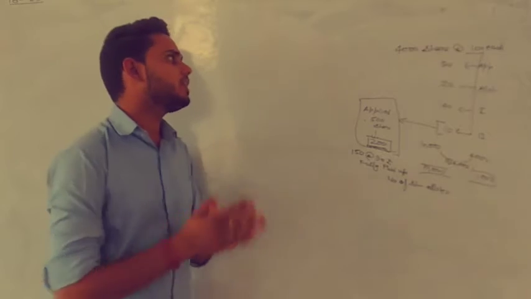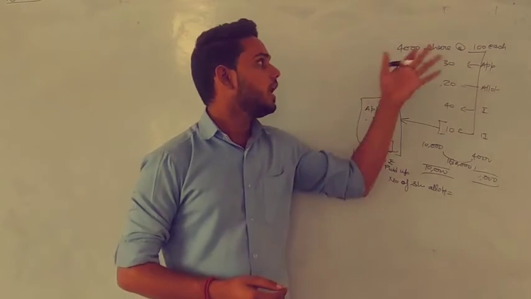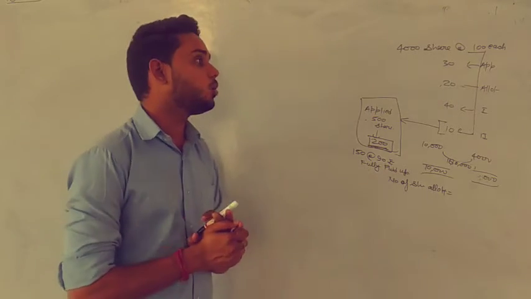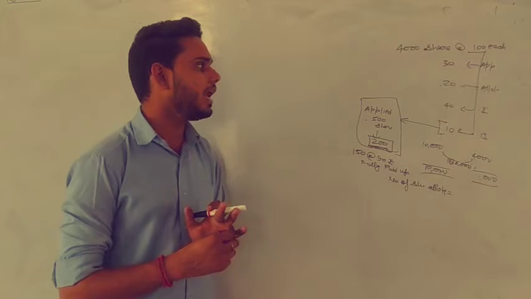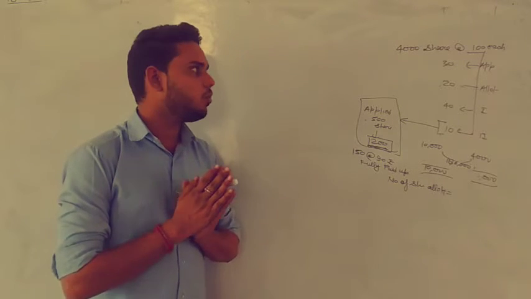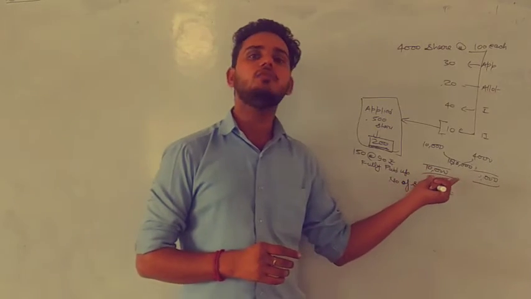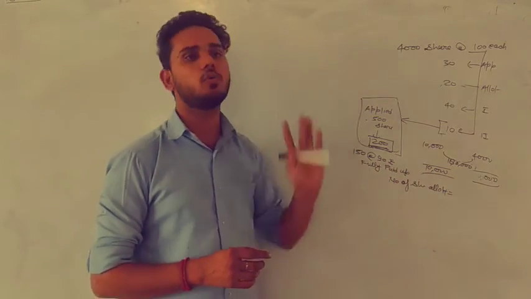So what was given in this question: a company issued 4,000 shares of 100 rupees each, and the amount was payable as 30 on application, 20 on allotment, 40 on first call, and 10 rupees on final call. The public applied for 10,000, but in no case can the company give more than 4,000.